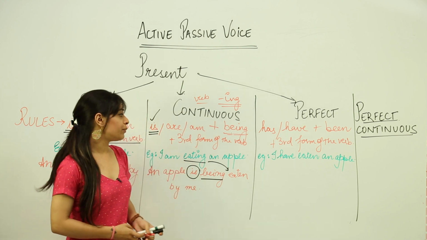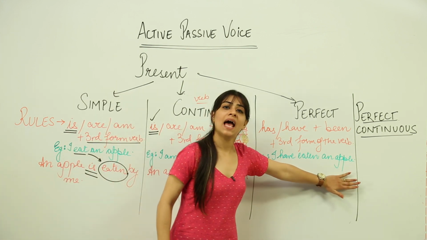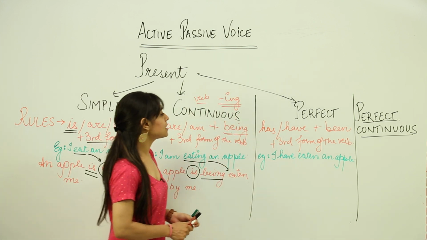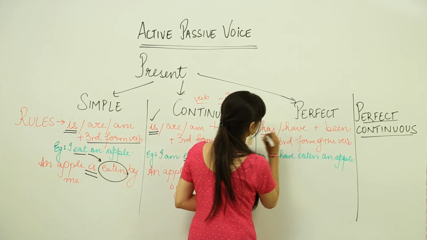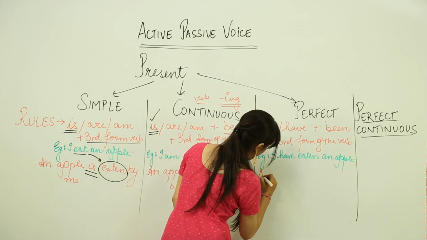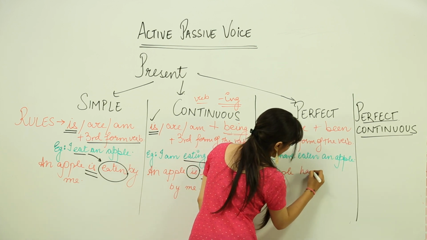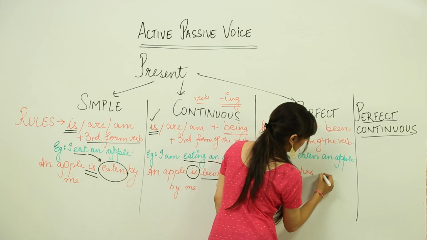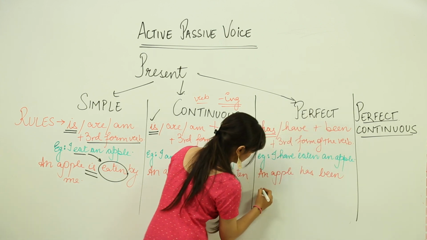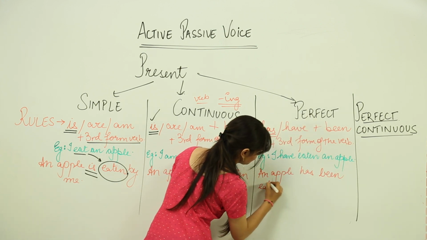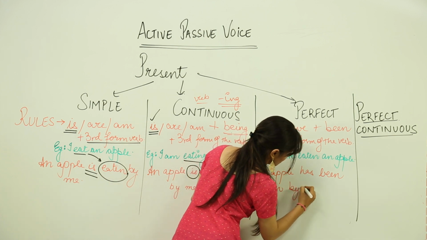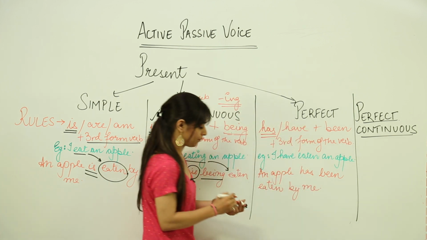Now let's see the example. I have eaten an apple. Now in this case, we need to justify the conditions. So, an apple has been eaten by me.